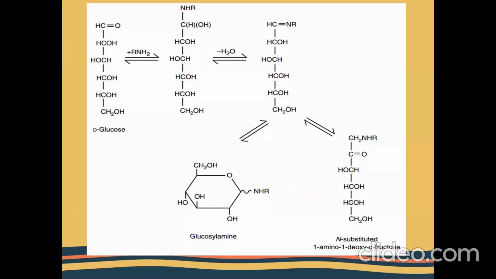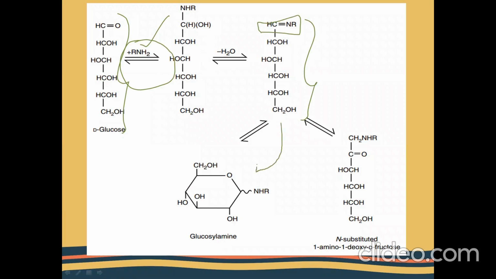Here is the reaction sequence of the conversion of D-glucose to Amadori compounds, where you can see the initial reactants glucose and nitrogen containing amine compounds, and they react and form the imine intermediate, which is nothing but the Schiff's base. This Schiff's base may cyclize to form the glucosyl amine, and also undergo Amadori rearrangement in order to form the Amadori compound, which is the 1-amino-1-deoxy fructose.